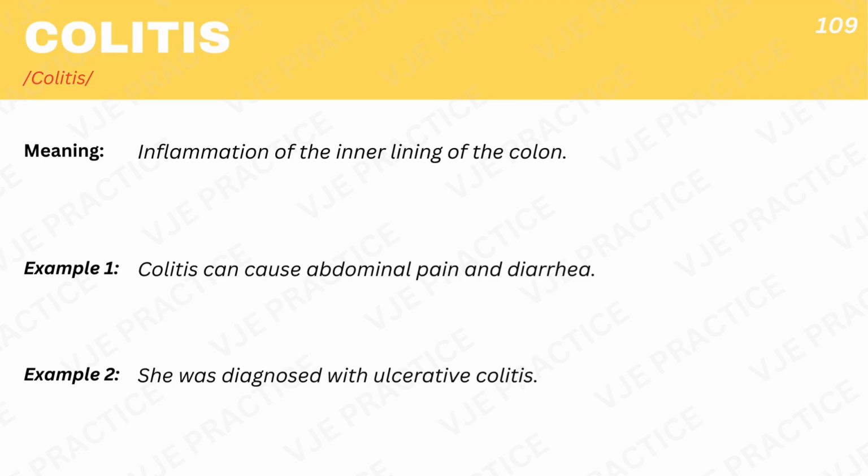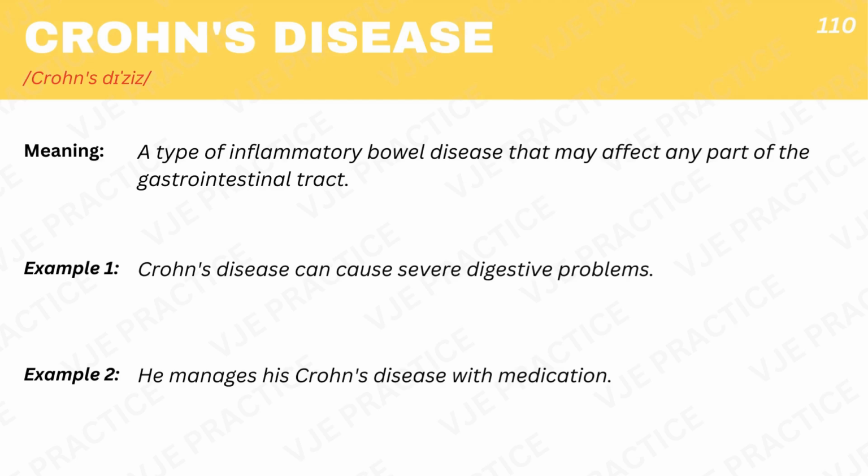Colitis, inflammation of the inner lining of the colon. Example 1. Colitis can cause abdominal pain and diarrhea. Example 2. She was diagnosed with ulcerative colitis. Crohn's disease, a type of inflammatory bowel disease that may affect any part of the gastrointestinal tract. Example 1. Crohn's disease can cause severe digestive problems. Example 2. He manages his Crohn's disease with medication.